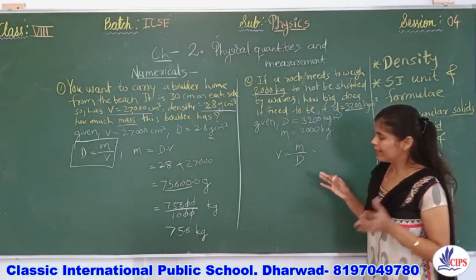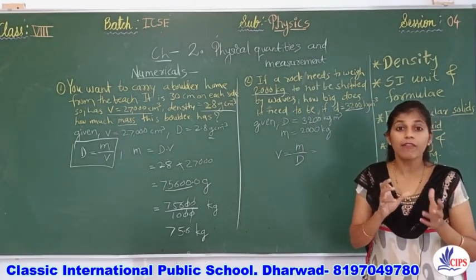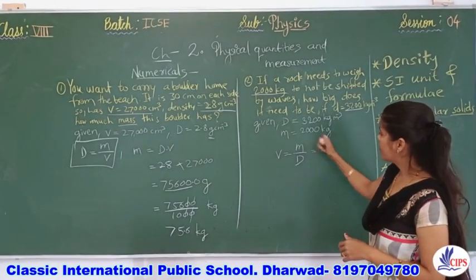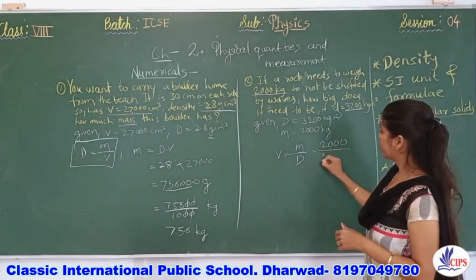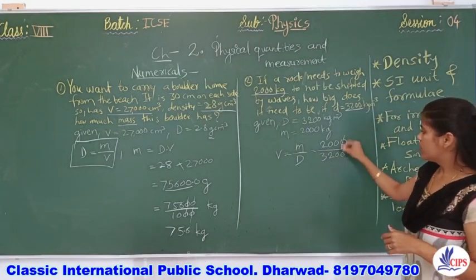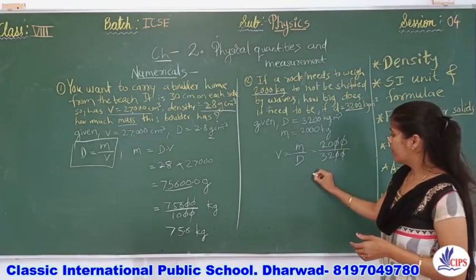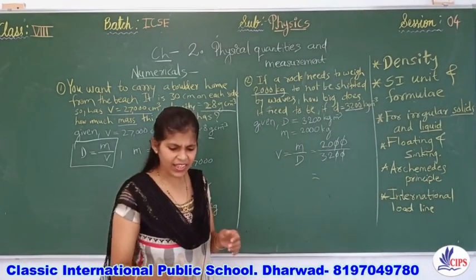This is the basic thing in a numerical: you get to know the basic required formula, write it down and insert the values. Mass is 2000 divided by density 3200, right? 0 will get cancelled, this 0 also will get cancelled. Whatever remaining value, you need to find out the answer.